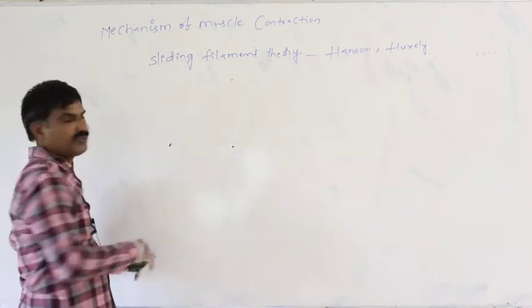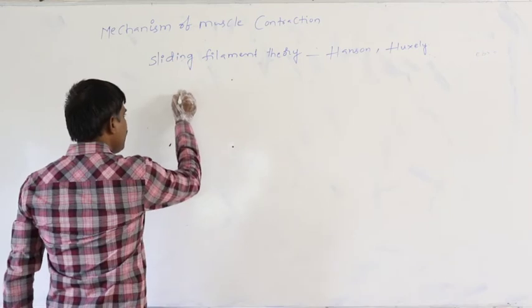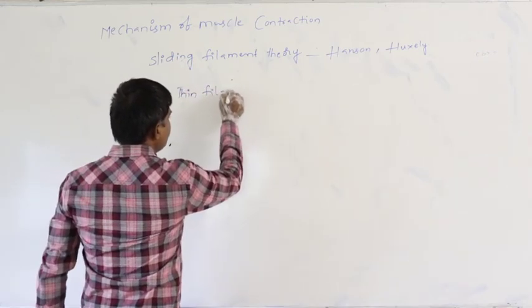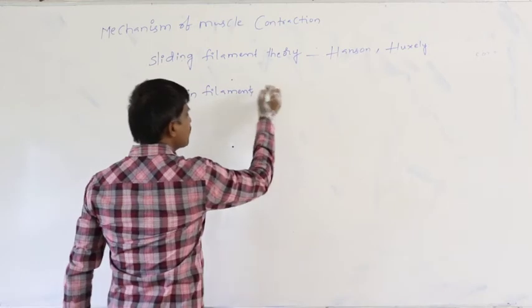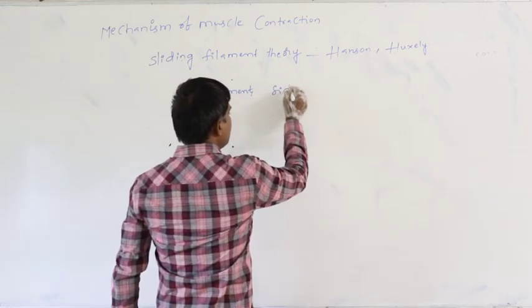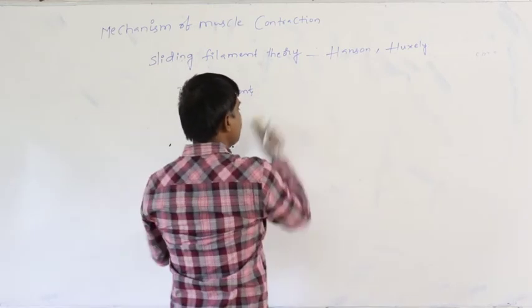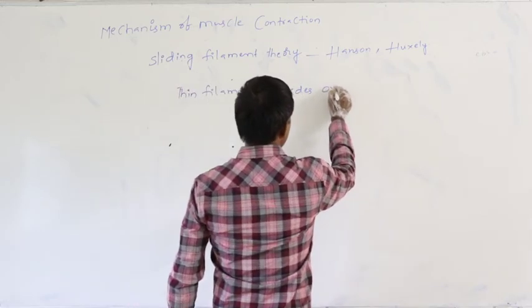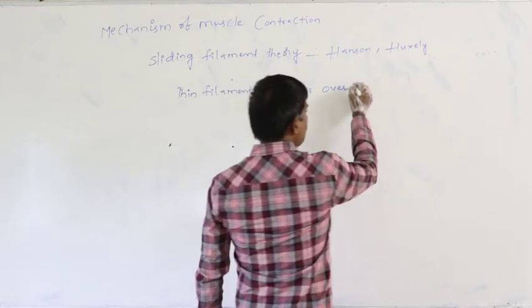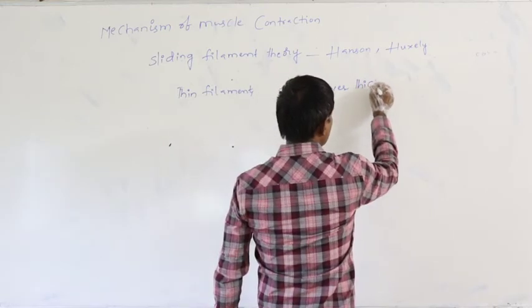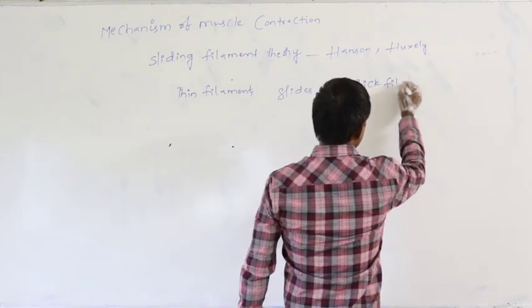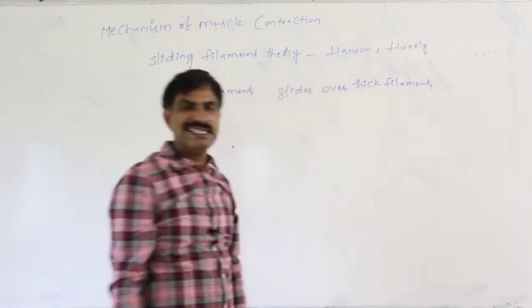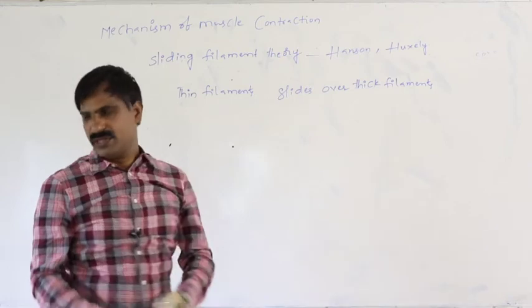As per them, thin filaments slide over the thick filament, and by that way only the muscle gets contracted.